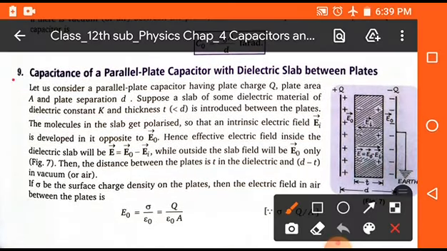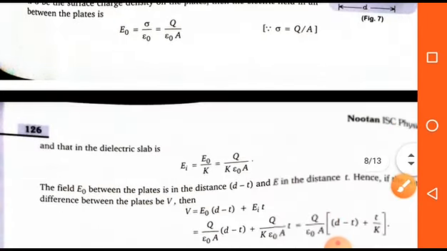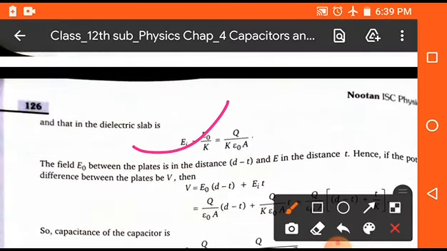Now the next topic is the capacitance of a parallel plate capacitor with a dielectric slab between the plates. It means that if we take a parallel plate capacitor and place some dielectric material between the plates, then its capacitance will change according to this. First of all, we will find E naught, the electric field due to air, which is Q upon epsilon naught A. In the same way, the electric field due to the dielectric medium will be Q upon K epsilon naught A. Now we will find the total potential.